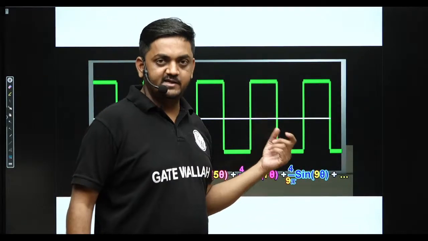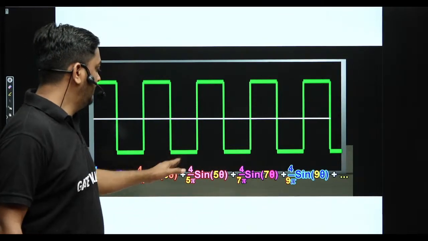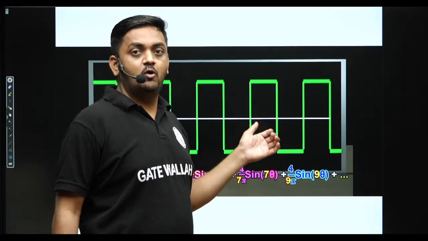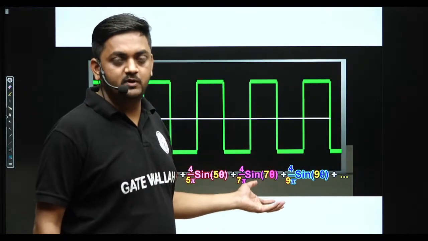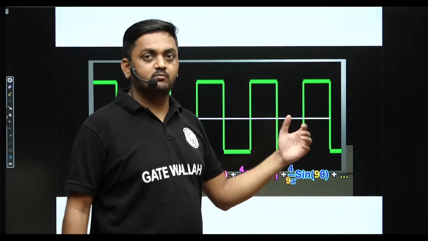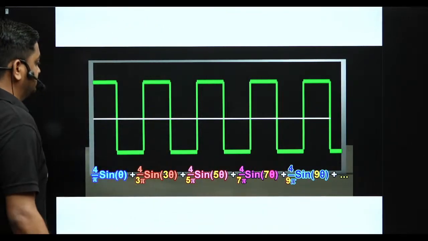And I told you intentionally we took only odd harmonics here, omega 0, 3 omega 0, 5 omega 0, in this example, and intentionally only sine. It can be cos also. It can be sine and cos both also. Odd harmonics, even harmonics, both are possible. In the subsequent module we will understand this concept.